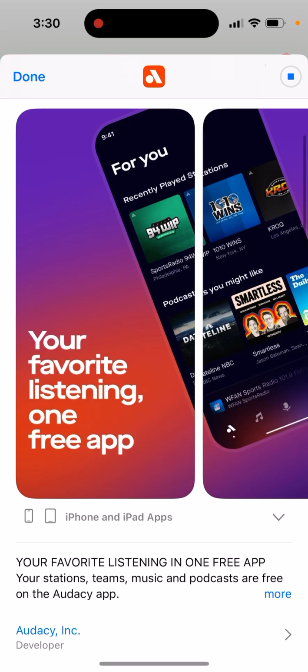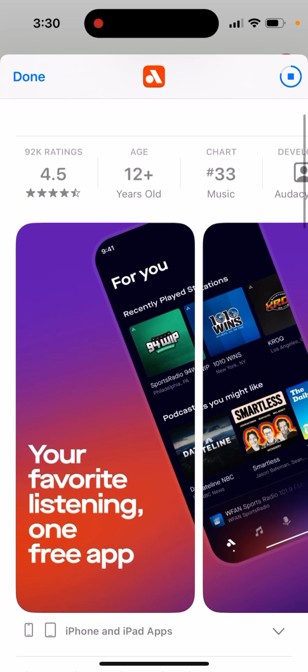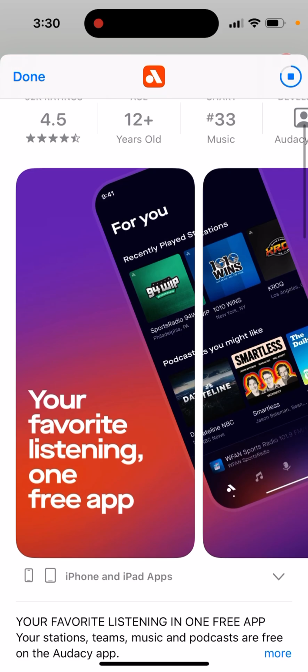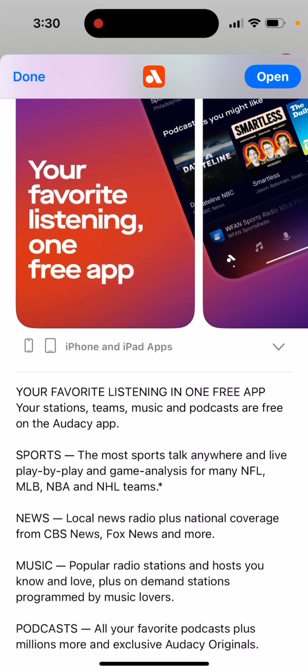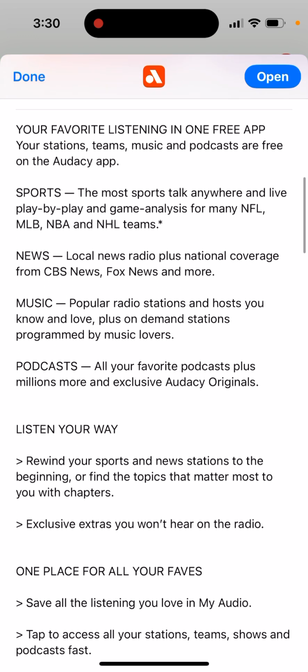Your favorite listening in one free app. Radio and sports talk. Your stations, teams, music, and podcasts are free on the AUDACY app. Sports, the most sports talk anywhere and live play-by-play for many NFL, MLB, NBA, NHL teams. News, music, podcasts.